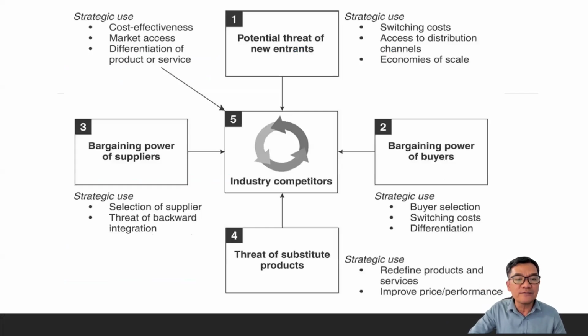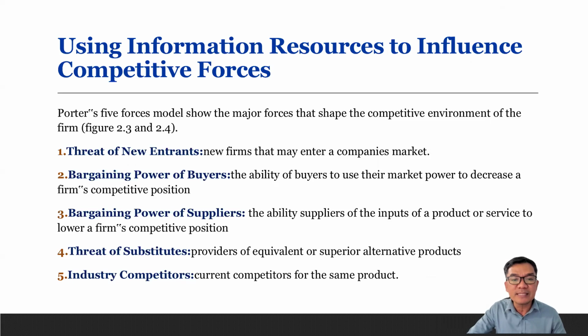Okay, so each of the items displays a strategic use. For the potential threat of new entrants: switching cost, access to distribution channels, and economies of scale. If we go back to the previous slide, these are new firms that may enter a company's market.